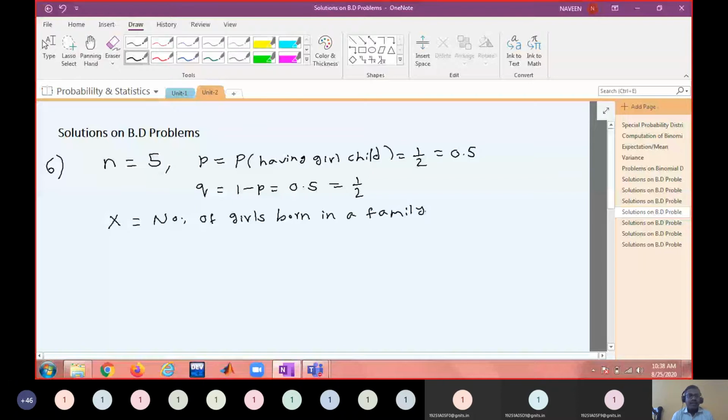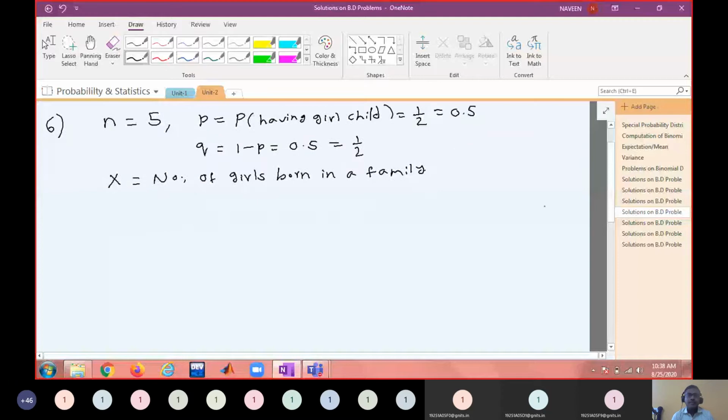So what is the first question he's asking? 3 boys. So what is the probability that X equal to 3? Is this the question? See, the question is about 3 boys, no?